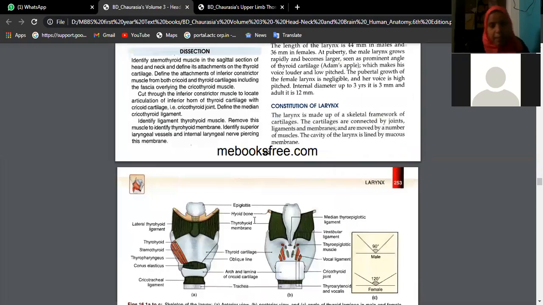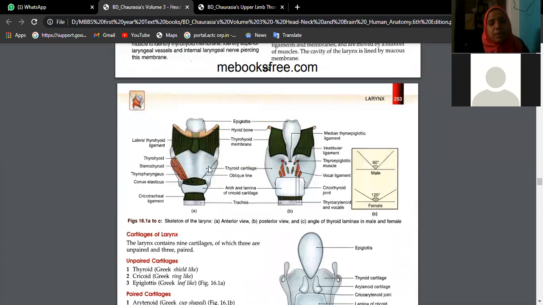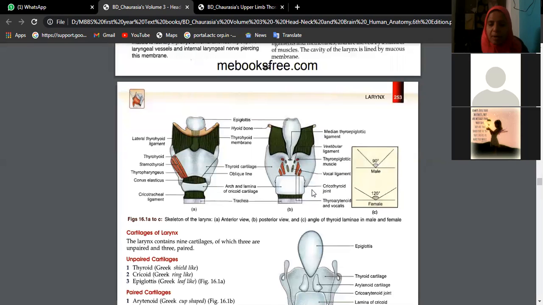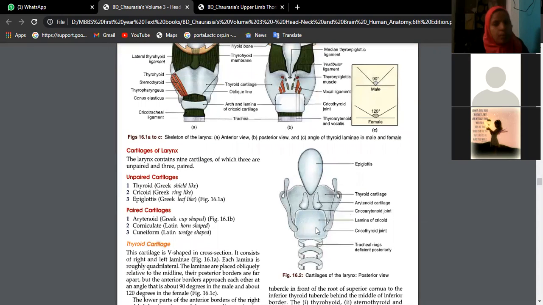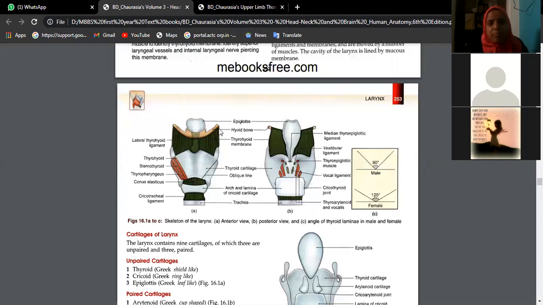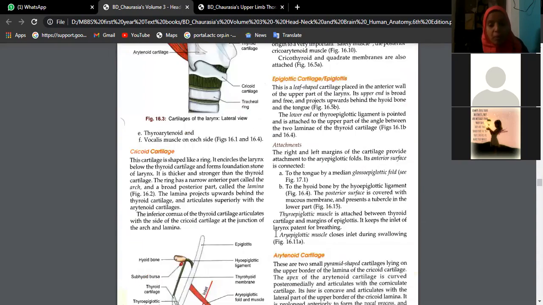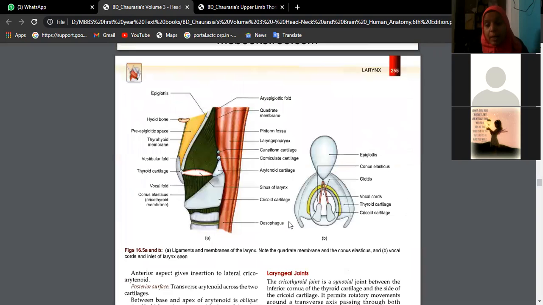What are the paired and unpaired cartilages? The unpaired ones are thyroid, epiglottis, and cricoid. Very good. Paired ones are arytenoid, corniculate, and cuneiform. Then running between them, we have membranes, no? Between the thyroid and cricoid, we have cricothyroid membrane. Between the hyoid bone and thyroid cartilage, we have thyrohyoid membrane. When you see the lateral view, you have quadrangular membrane, aryepiglottic fold.